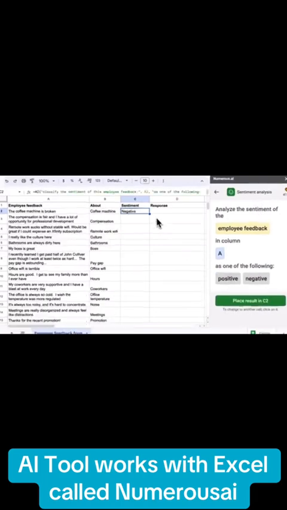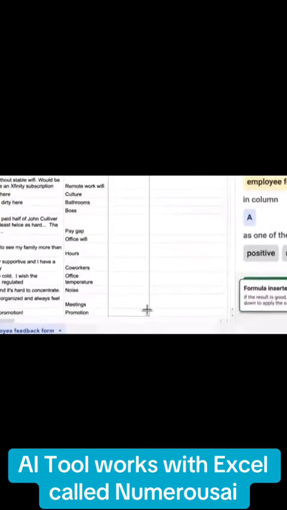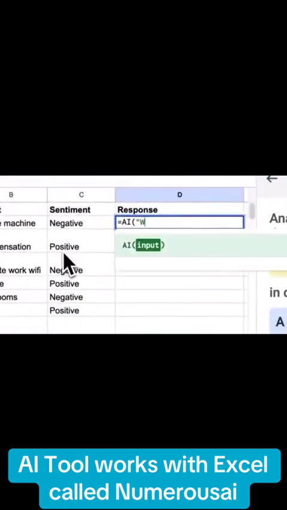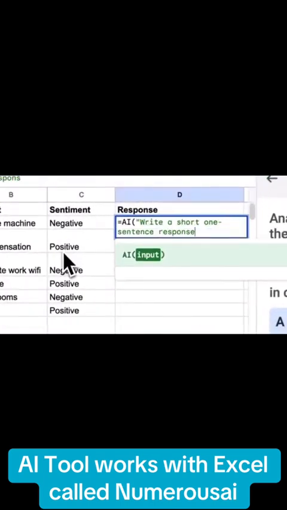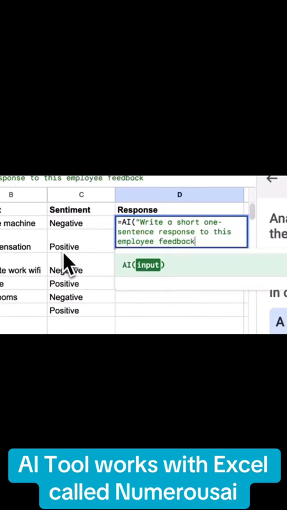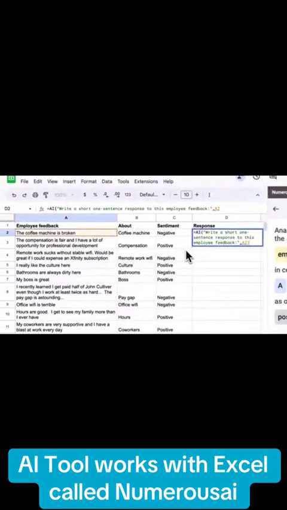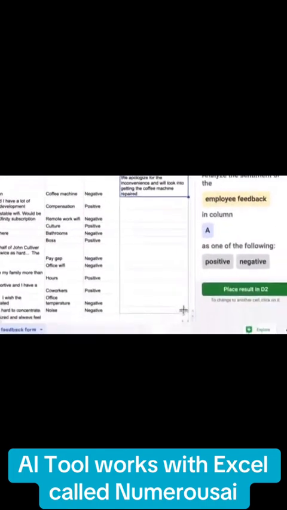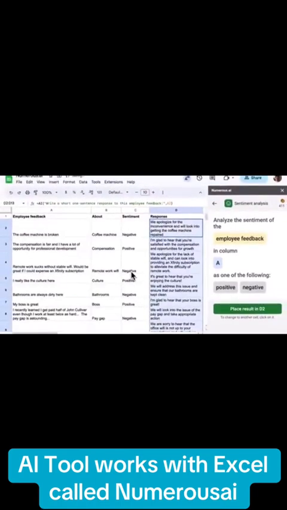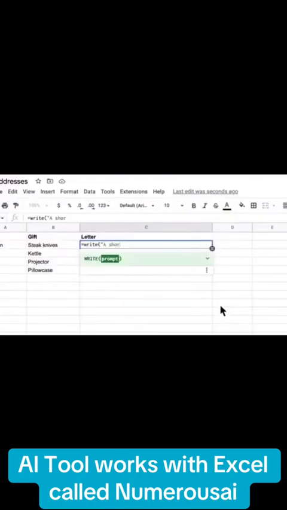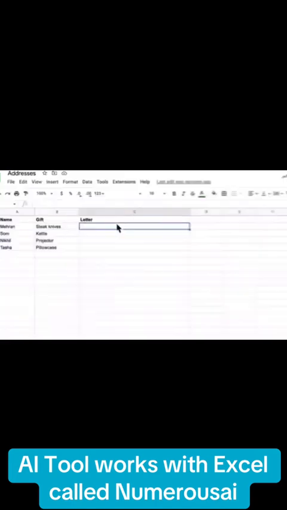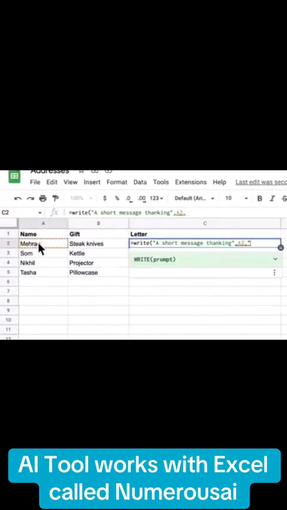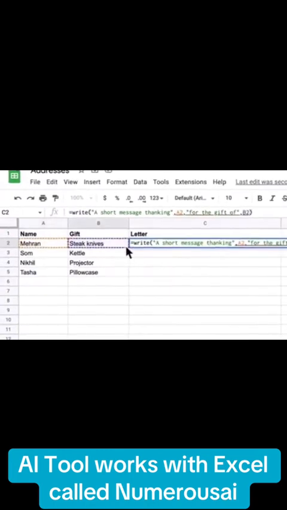So if you go to Numerous.ai, there is a free trial, and after the free trial is over, I think the cheapest is $8 a month after that, but depending on what you do for a position at your job, this may be the best $8 you ever spent, because having AI reply to all of your responses, having AI fill in your sheets with just that infer and write function, my word, this can be awesome for you.